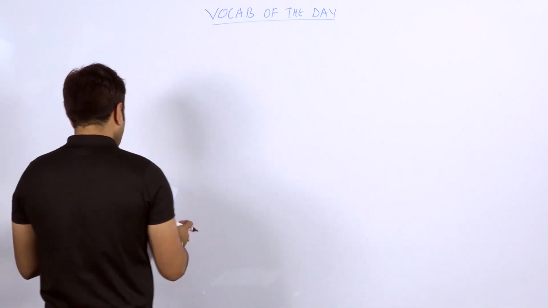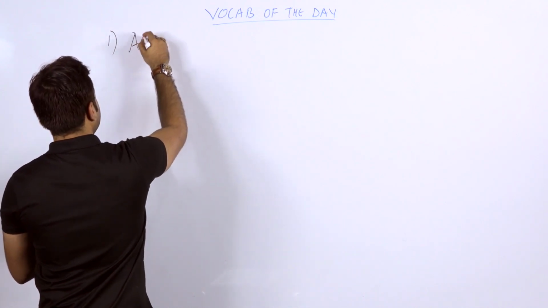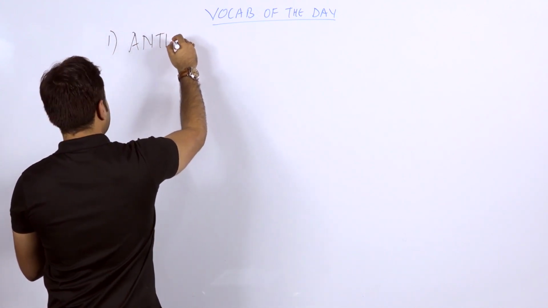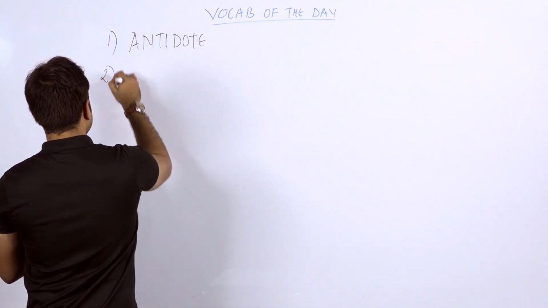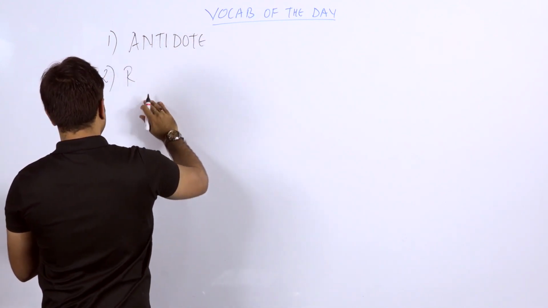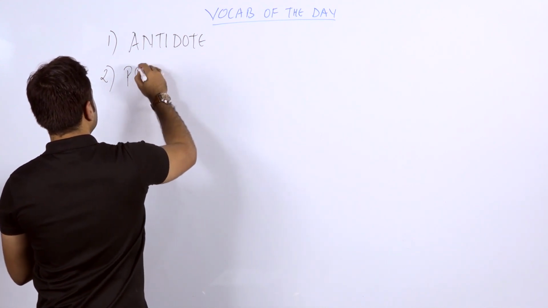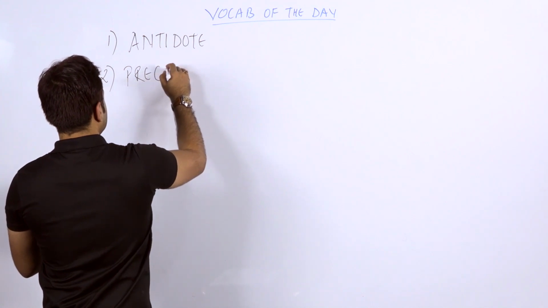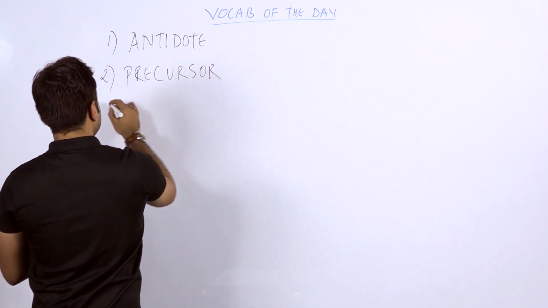Okay, today's first word is Antidote. The second word is precursor.